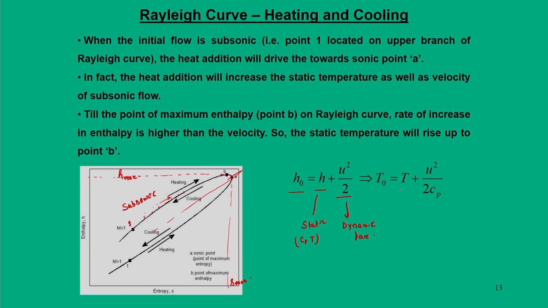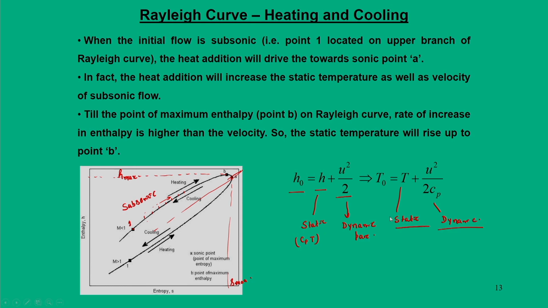In fact, this is also static temperature, and this is dynamic temperature, that is in terms of temperatures.